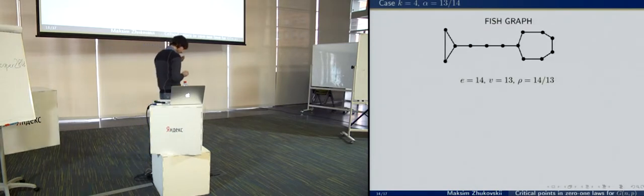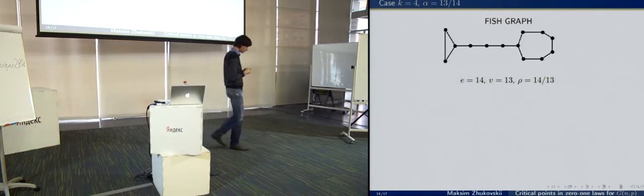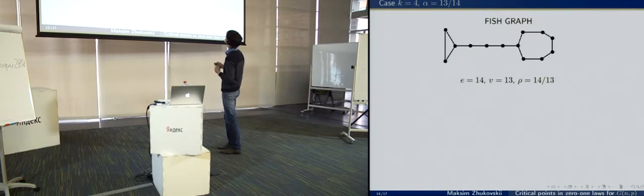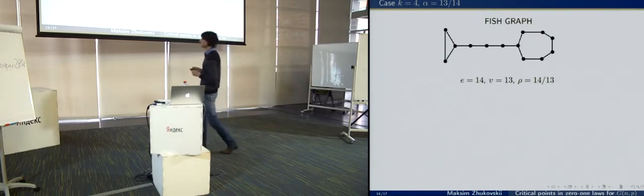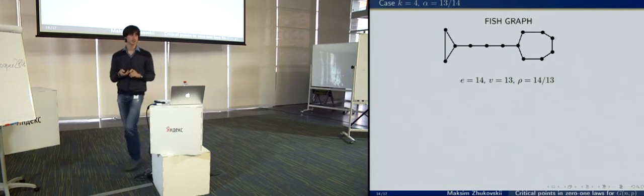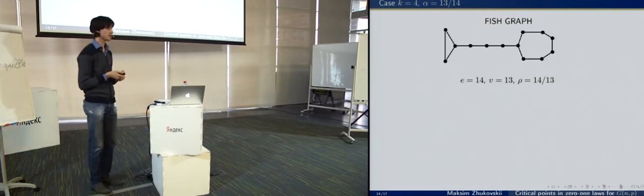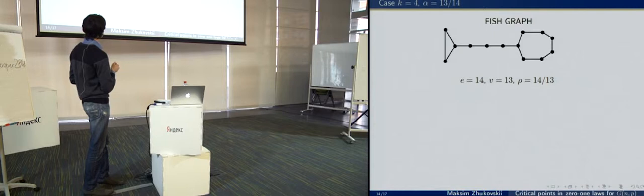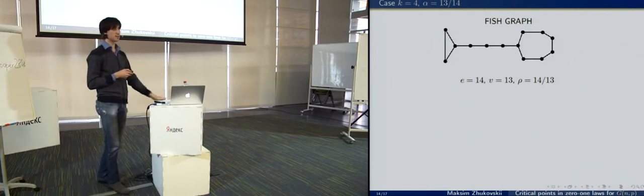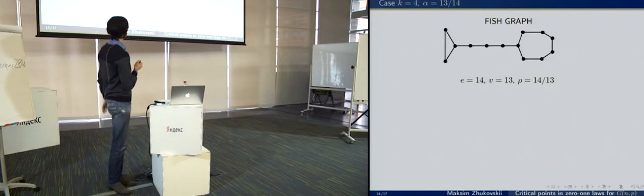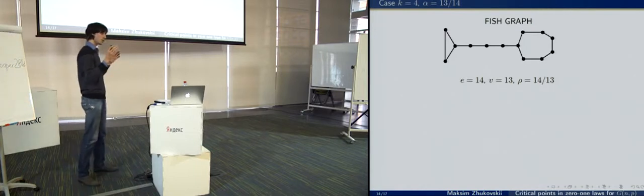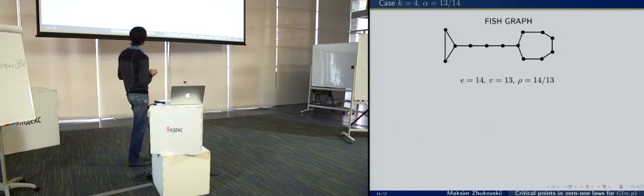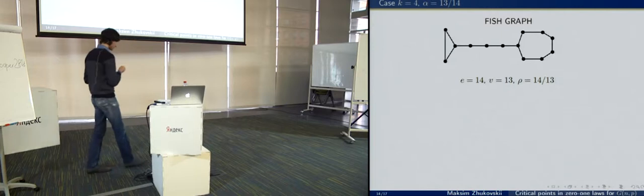Well, to disprove 0-1 k law, we consider this graph. Well, it looks like a fish, and it has 13 vertices and 14 edges, and its density equals 14 over 13. And this graph is strictly balanced. Once again, it means that its density is maximal, and all its subgraphs have smaller density.